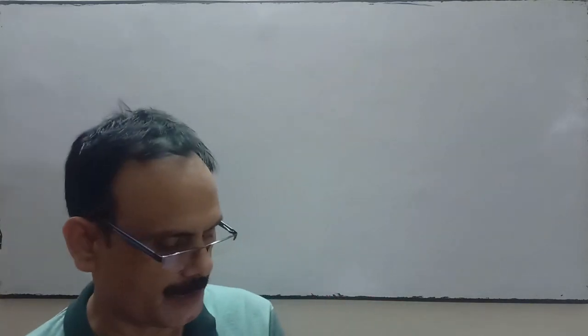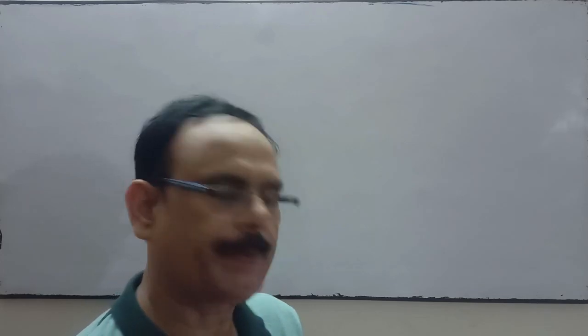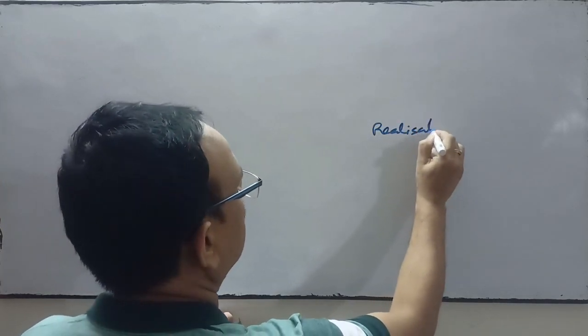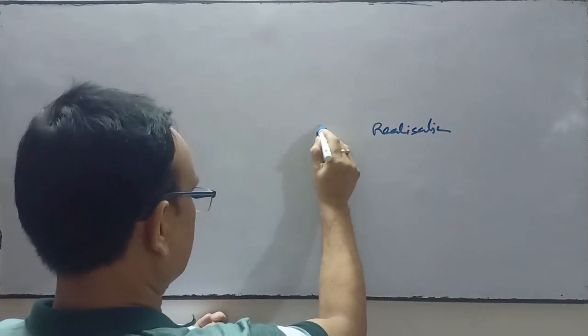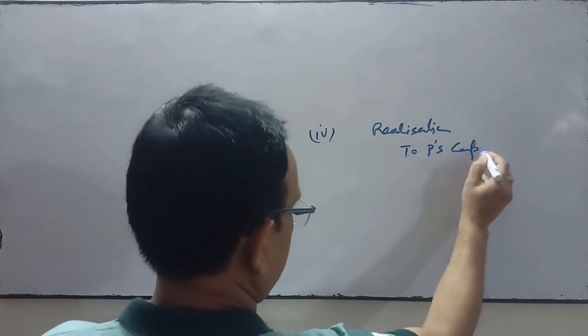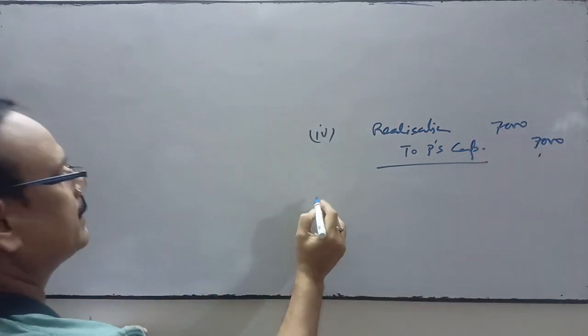Now come to the fourth. P, a partner, was appointed to look after the process of dissolution for which he was allowed a remuneration of 7,000. P agreed to bear dissolution expenses. Actual expenses of 4,000 were paid by P. Whatever expenses were paid by P, it is immaterial. The important thing is realization account debit to P's capital account 7,000. He has paid less or more, it is immaterial.